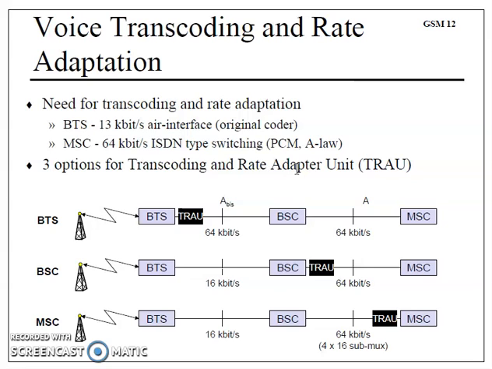For voice transcoding and rate adaptation, this kind of TRAU can be required in some cases. BTS is supporting a 13 kbps air interface. MSC is supporting 64 kbps. So there are different data rates interfacing between BTS, BSC and MSC. So the TRAU unit is managing the data rate. If it is near the BTS, TRAU is managing 13 kbps with 64 kbps. When it is near the BSC, it is again managing the 16 kbps coming from BTS, landing at BSC, and again converting into 64 kbps and so on.